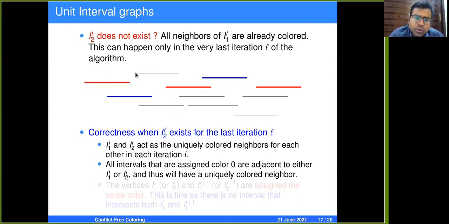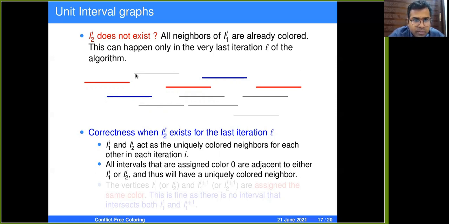Okay, so let us assume that this vertex is adjacent to all the four of them and it is given the color 0. But why is it given the color 0? This is a blue colored vertex. Why is this vertex given the color 0 and this vertex given the color blue? The only reason may be that the blue colored vertex is chosen, which has the largest left endpoint.